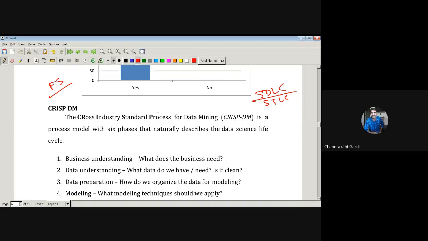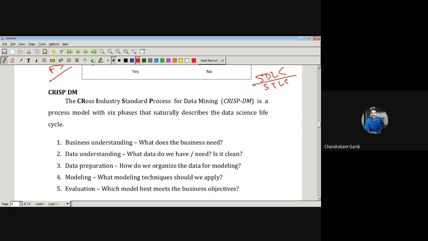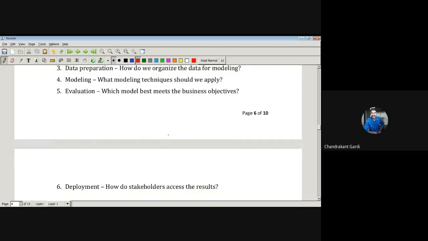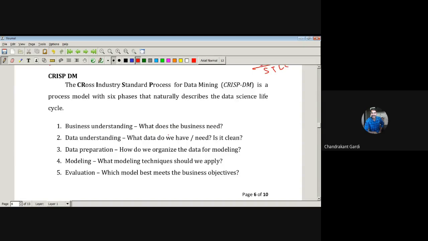So this particular model involves 6 steps: business understanding, data understanding, data preparation, modeling, evaluation, and the last one will be deployment, the sixth one. Now, whenever you are tackling any business problem, firstly you should understand the business, what kind of business that company is doing. If some company is running a resort business, then you should understand how that company gets revenue. Some persons come there, reside there, and pay for that. From that they get the revenue.